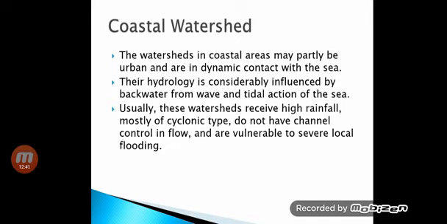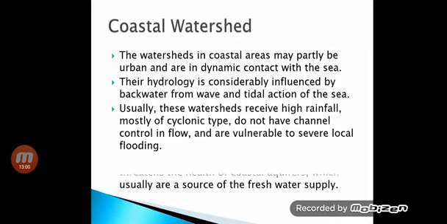Usually these watersheds receive high rainfall because they are in constant contact with the sea, mostly of the cyclonic type, and they do not have channel control in flow and are vulnerable to severe local flooding because they are in constant touch with the sea.